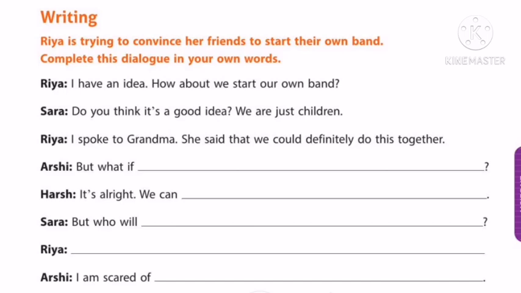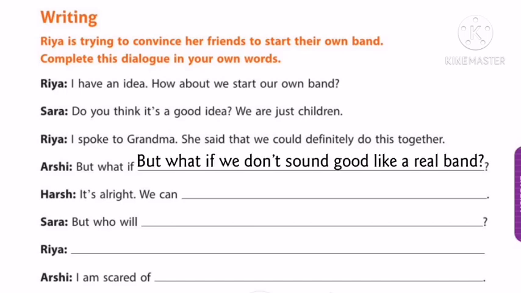Ria, I have an idea. How about we start our own band? Sarah, do you think it's a good idea? We are just children. Ria, I spoke to Grandma. She said that we could definitely do this together. Then, Arshi, but what if? What will be the question asked by Arshi?